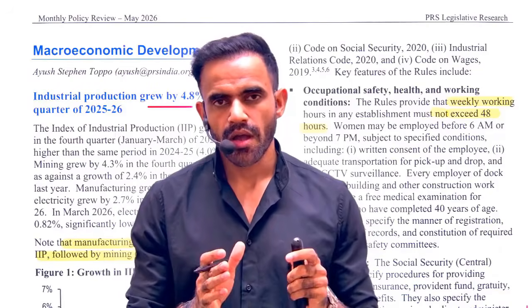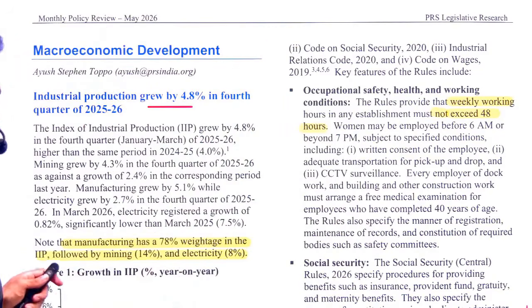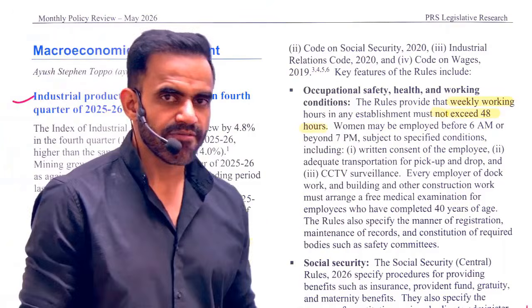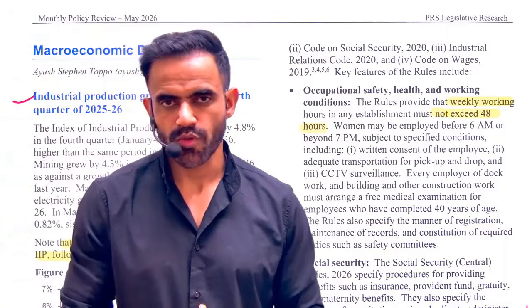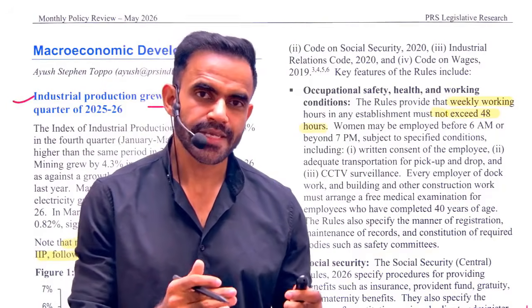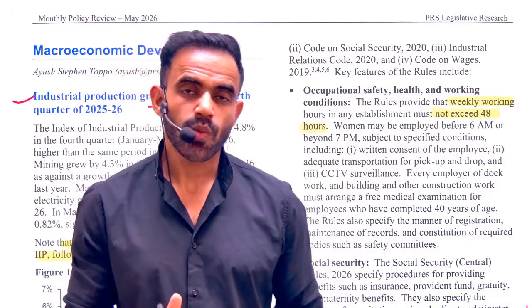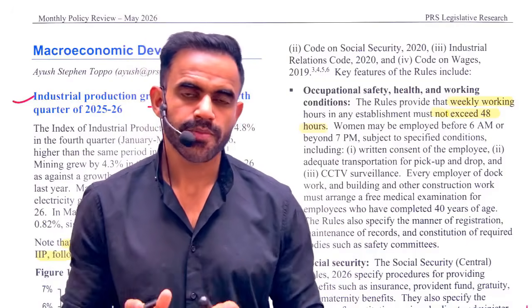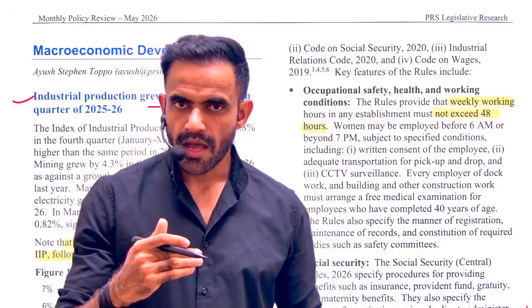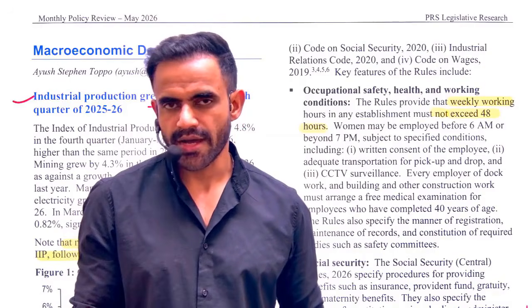Okay, now let's start. So the first article is related to industrial production. One more thing, you may feel that the font size is quite small. Don't worry about that. I'm going to explain each and everything. This is just for reference. So first is related to IIP. What is IIP? That is the Index of Industrial Production. In a very simple sense, how much we are producing in our industries.